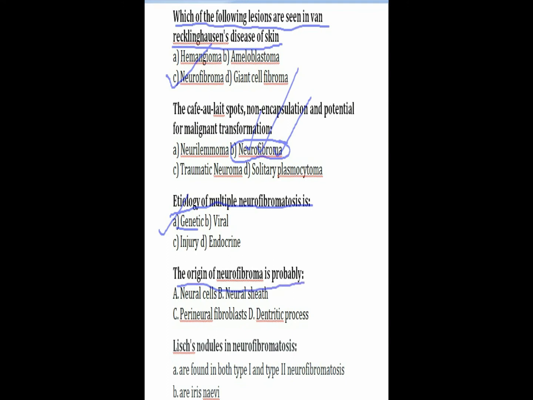Now the next question: the origin of neurofibroma. The origin is from the Schwann cells and the axons. So it is from the neural cells. It arises from the connective tissue sheath of the Schwann cells and the axons.